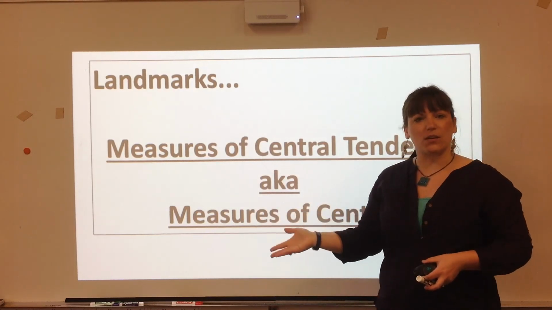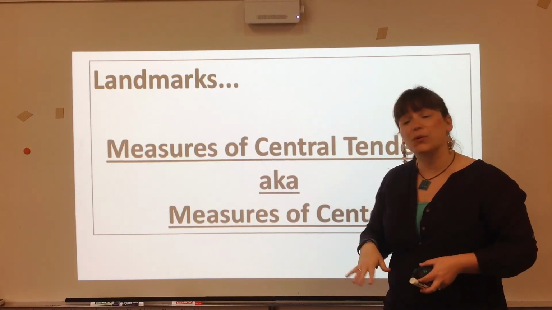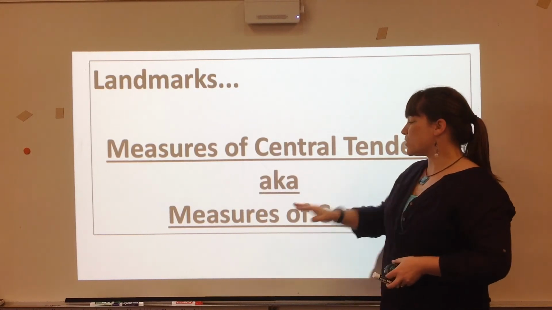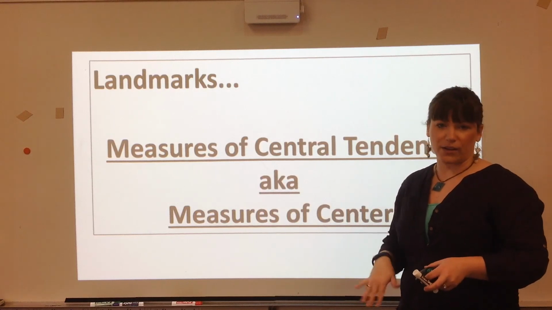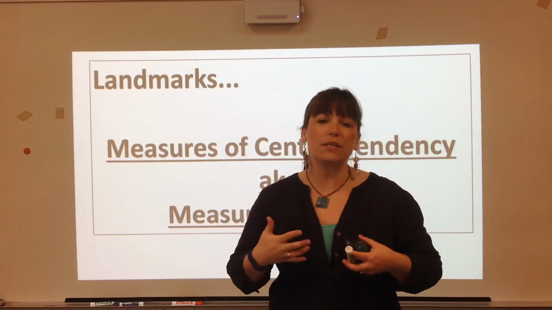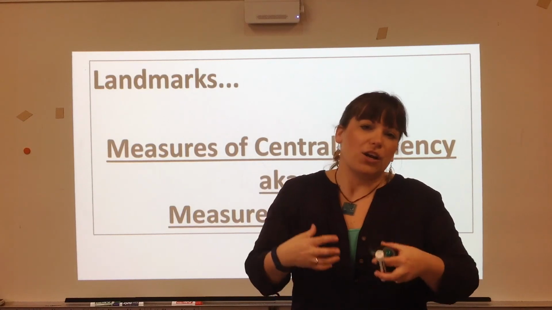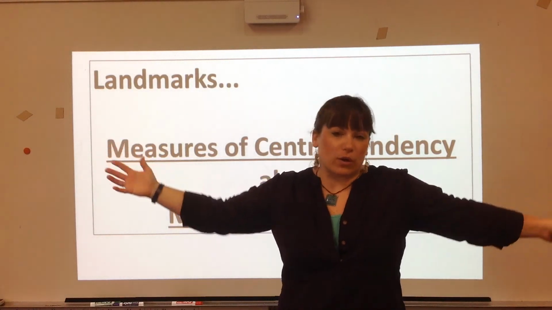And specifically, over the next couple days, we're going to be dealing with measures of central tendency, which is also called measures of center, which basically means we're going to be talking about the numbers that exist in the center of all of the data when we organize it.